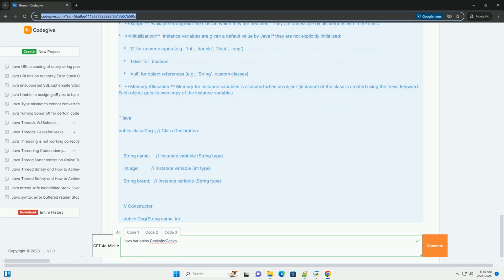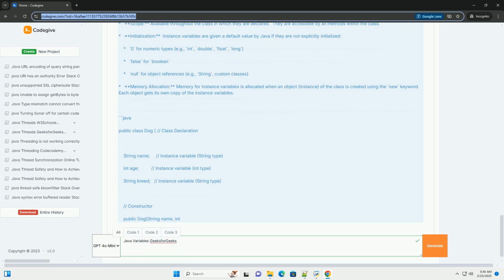Key differences between primitive and reference data types. Feature: primitive data types, reference data types. Storage: stores the actual value directly in memory; stores the memory address, or reference, of an object. Memory allocation: allocated on the stack; allocated on the heap.